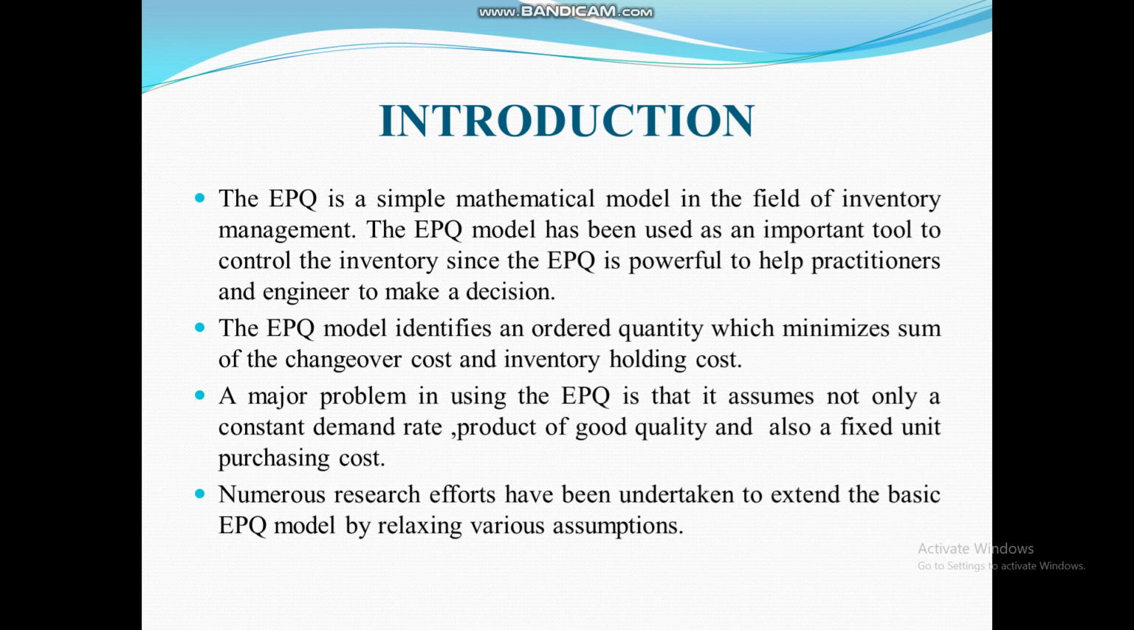So mostly the practitioners use two important mathematical tools to control inventory. The first is the economic production quantity, that is, EPQ models, and the second is the economic order quantity, that is, EOQ models. By using these two tools effectively, the decision takers can control the inventory.